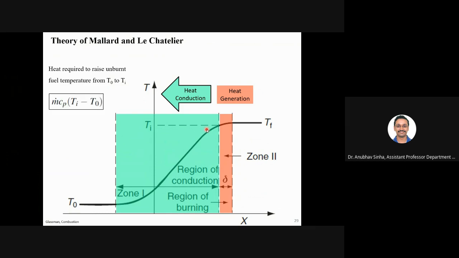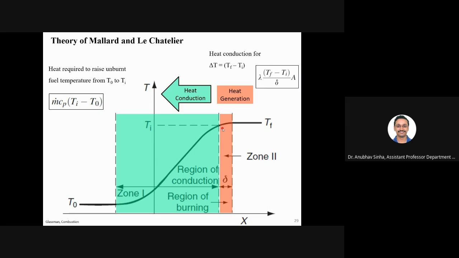Okay. Now the total heat required is m dot, the flow rate, times Cp, times Ti minus T naught. What is the delta T? m dot Cp delta T. That is the heat being supplied to these fresh gases. Now what is the heat loss from here? For delta T equal to Tf minus Ti, for this temperature difference, there is some heat loss.